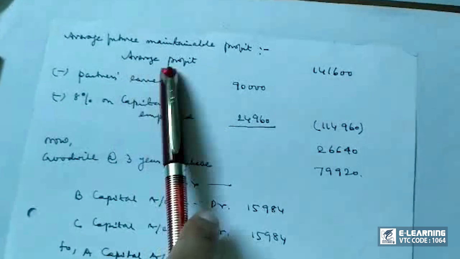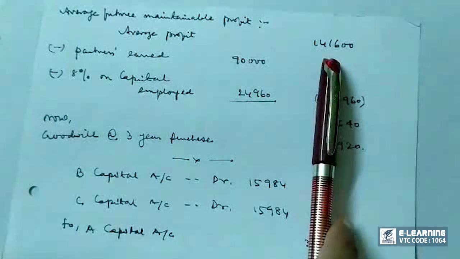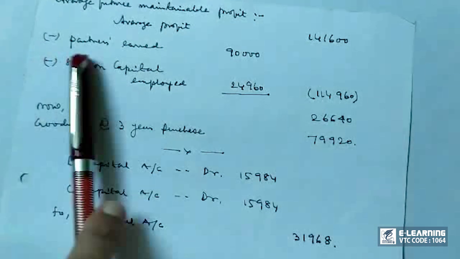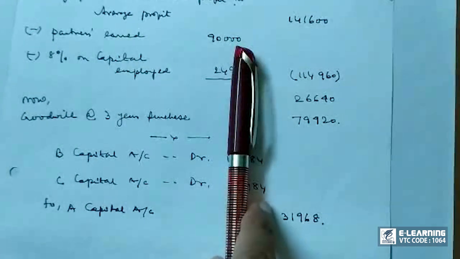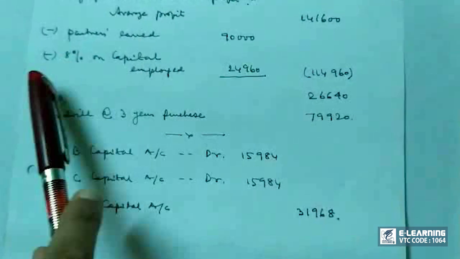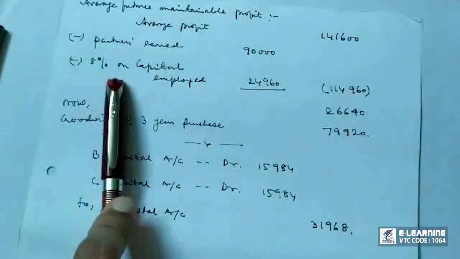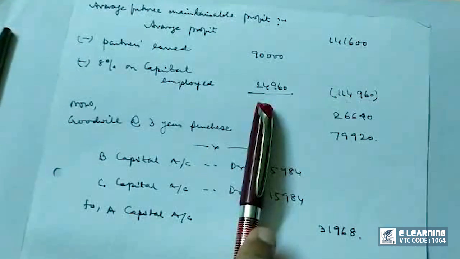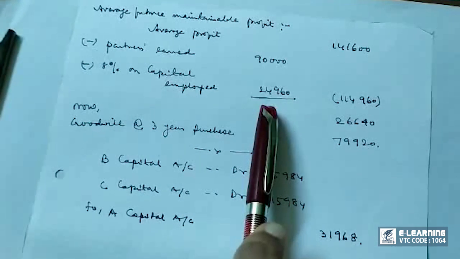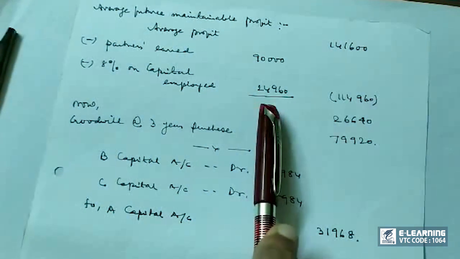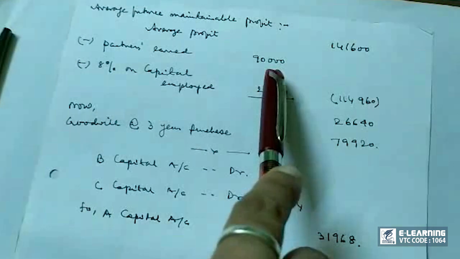So average future maintainable profit is average profit minus what the partners have earned, which is 90,000 rupees, and less is 8% on capital employed, that is 24,960. This is the amount. Now where have I got this 90,000 rupees is, this is the problem.